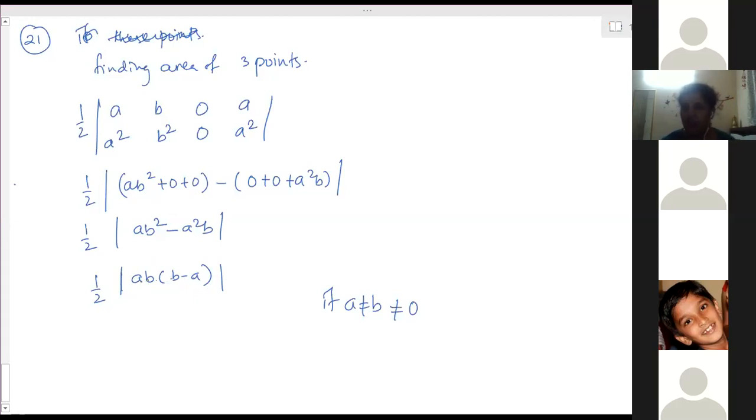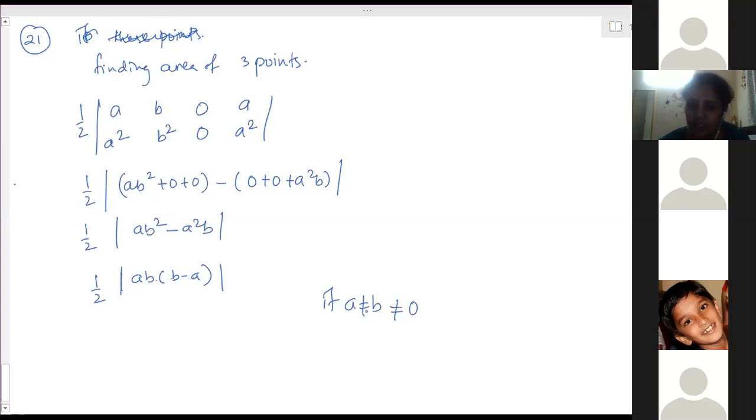If a is 0, one condition, the complete product will become 0. Second condition, if b is 0, then also the full product will be 0. And the third condition is these are not 0, but they are equal to each other, then b minus a will become 0. So these are the three possibilities. Then only the area is 0.